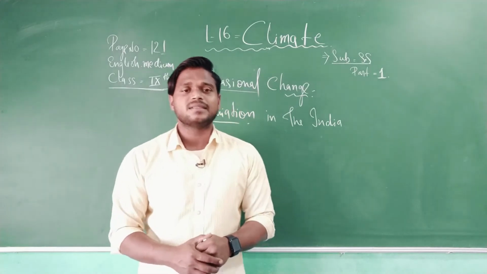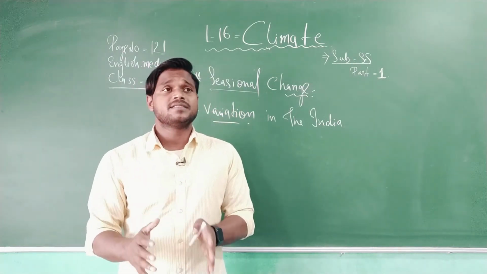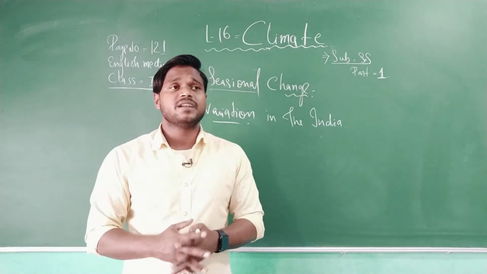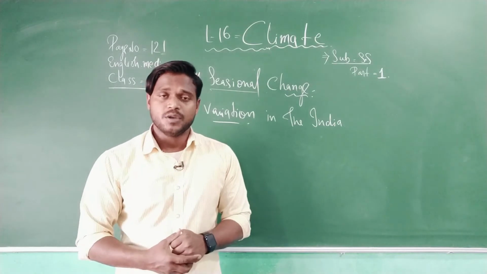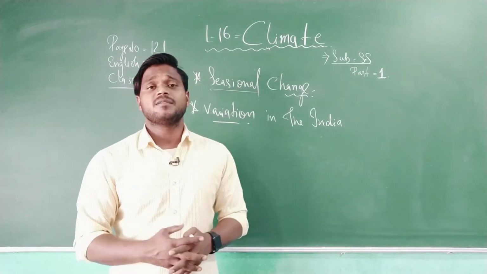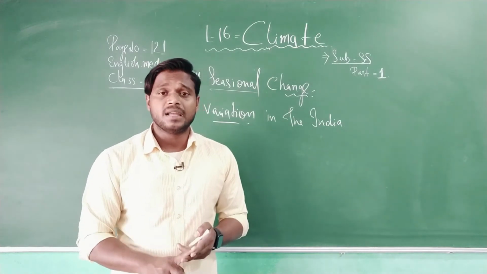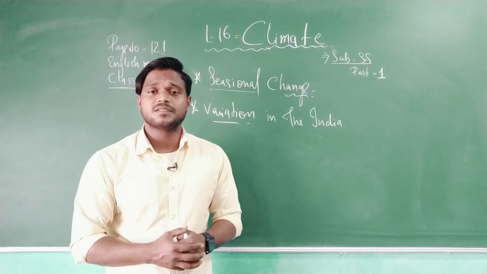So that is one of the things where one side receives summer, one side receives winter, and the other side goes with the monsoon. If we talk about the monsoon, the maximum amount of rain is available in Cherrapunji, Meghalaya, in the eastern part of India, which gets almost around 1200 centimeters of rain.